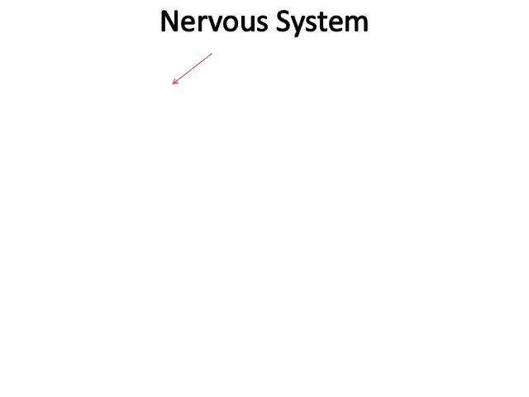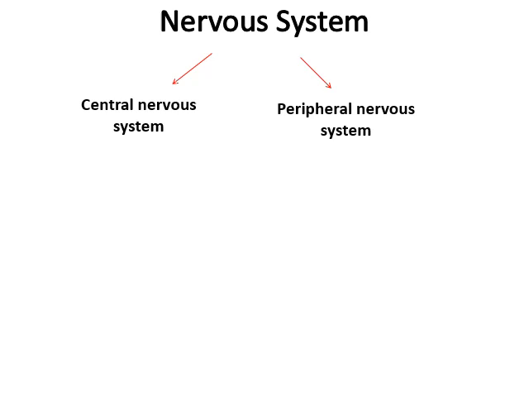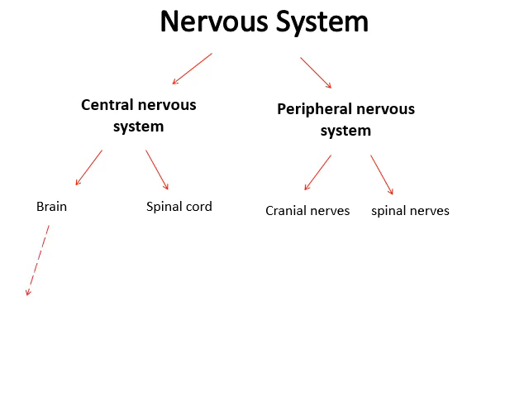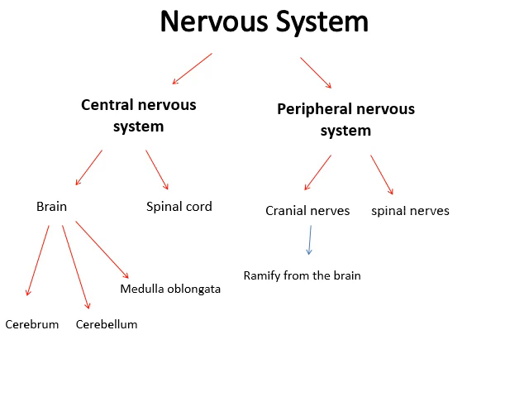The nervous system is composed mainly of two parts, as we said, the central nervous system and the peripheral nervous system. The central nervous system is composed of the brain and the spinal cord, while the peripheral is composed of the cranial nerves and the spinal nerves. Cranial nerves come from the cranium. The brain is composed of cerebrum, cerebellum, and medulla oblongata, as we said before. The cranial nerves ramify from the brain. Spinal nerves ramify from the spinal cord.